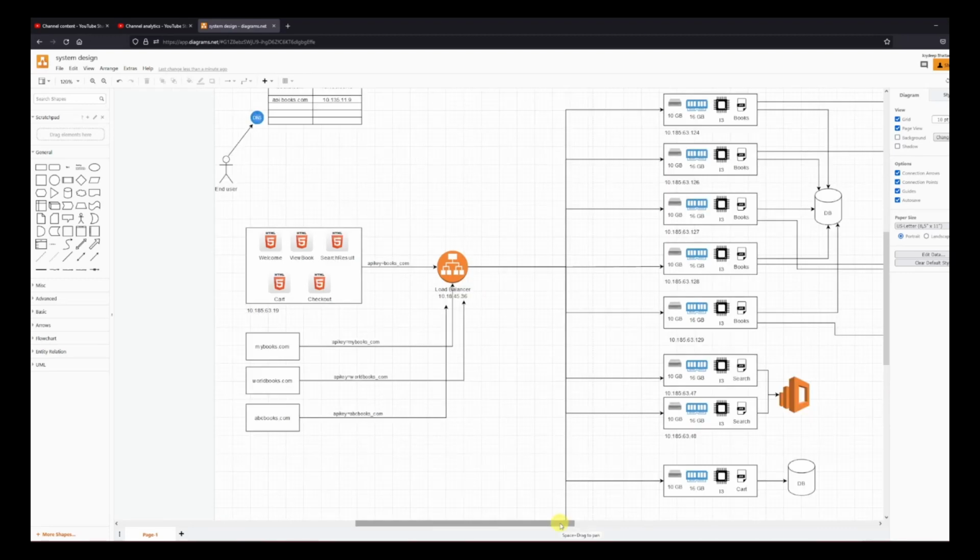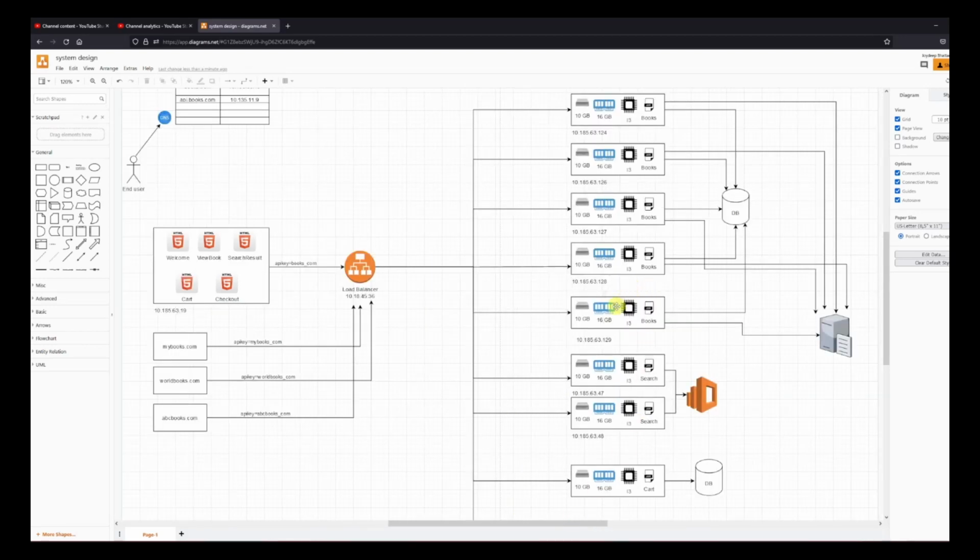Another thing to notice over here is that now my service does not know how many instances are running behind it, right? All they know is this guy. They don't know anything at the back. The load balancer acts as a reverse proxy, so you don't know what is getting called. Everything is a black box to the clients. What they know is the load balancer. They don't need to remember all these IPs, right? It has a very clean separation of concerns over here, right?